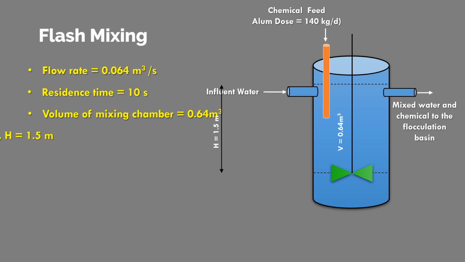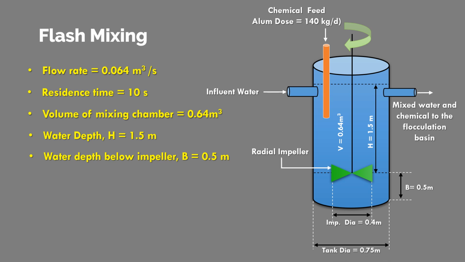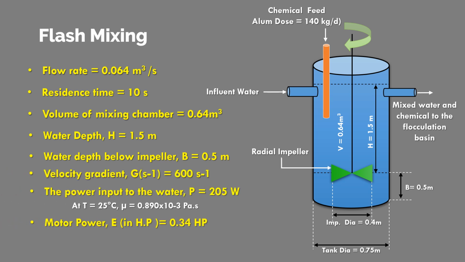You can see here the water depth above the impeller, that is h 1.5 meter, and the water depth below the impeller, that is 0.5 meter. A radial impeller is actually used here. As you can see, the impeller diameter is 0.64 meter, and the total diameter of the tank is 0.75 meter.